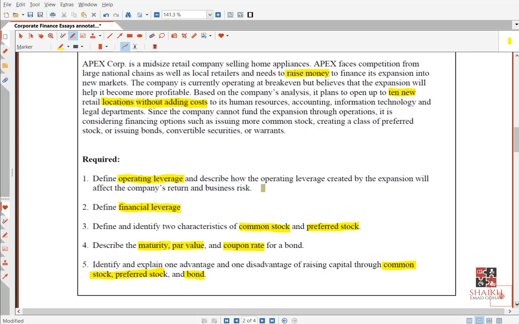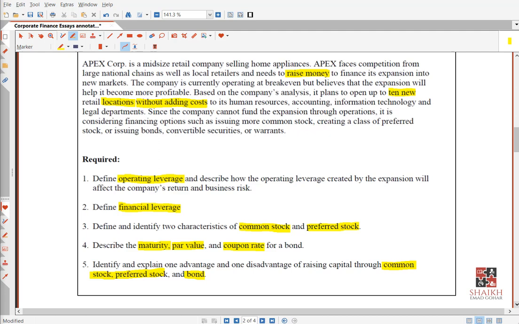Now see, one more thing I will tell you, very interesting. In this scenario, they are only talking about these 4 departments, right? These are support departments. But when you go to those 10 new retail locations, you are increasing a little bit or not. I mean, you will hire a warehouse there, maybe you will take a shop on rent or not. Your retail location, so you need a shop. Getting it? So the rent of the shop you have to pay there. Maybe you will recruit employees, you have to pay their salary there. So all these things will come. But they say without adding cost to these things. So this is what we are referring to here. Okay, everyone?